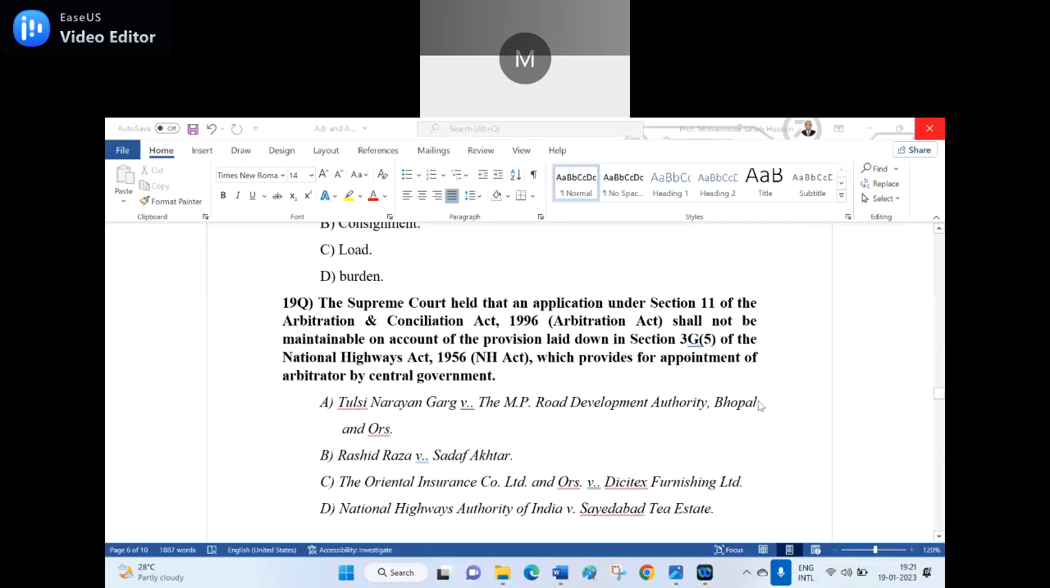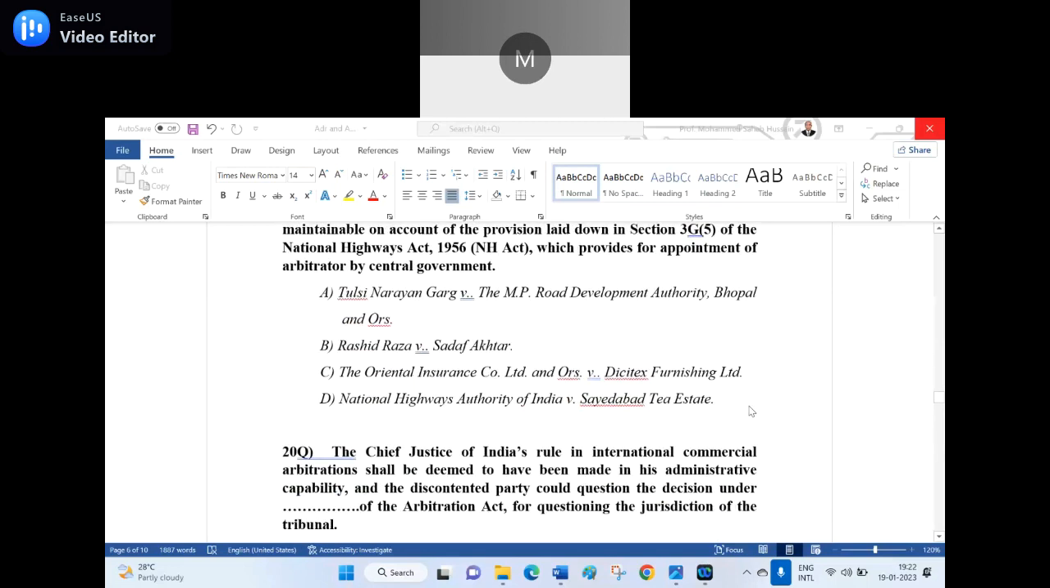Option A, Tulsi Narayan Garg versus the MP Road Development Authority, Bhopal and others. B, Rashid Raza versus Sadaf Akhtar. C, The Oriental Insurance Company Limited and others versus DC Textile Furnishing Limited. D, National Highways Authority of India versus Sadabad Tea Estate. D is the right answer for the 19th question.